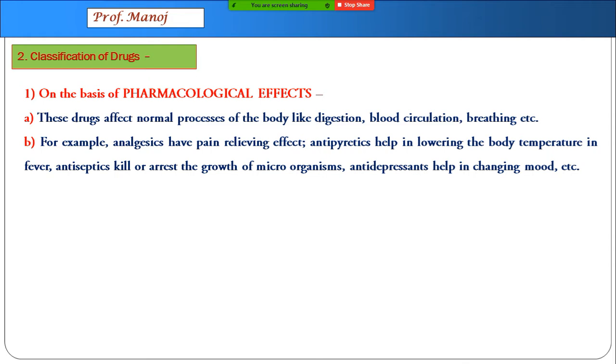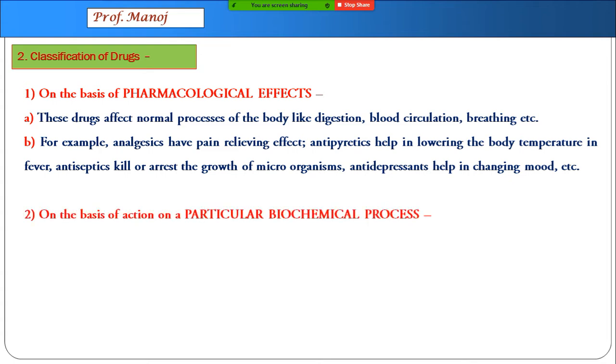antipyretics, the medicines which decrease our body temperature in fever, antiseptics which kill or arrest the growth of microorganisms, antidepressants, which help in changing the mood swings. These all are nothing but pharmacologically effective drugs.